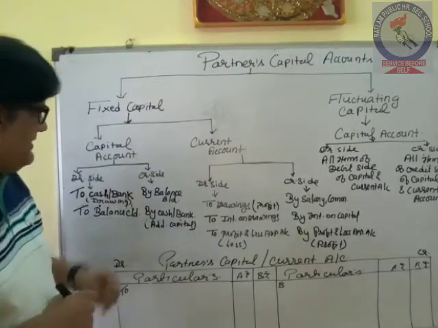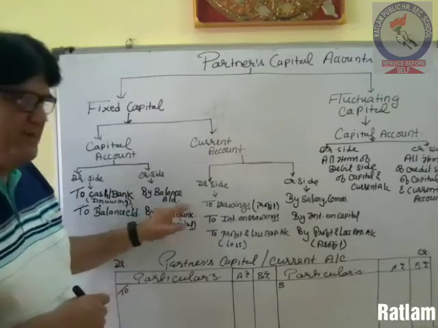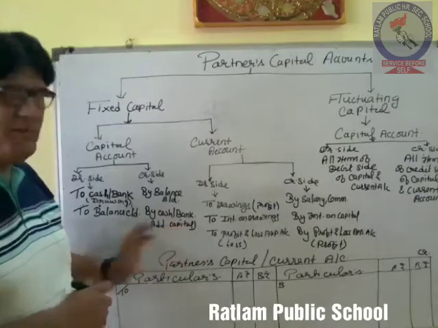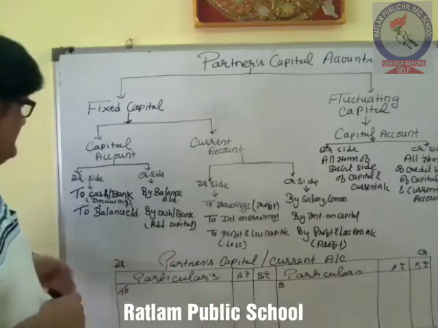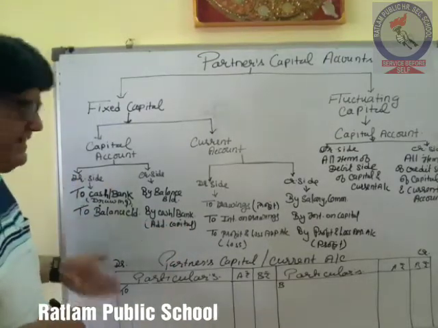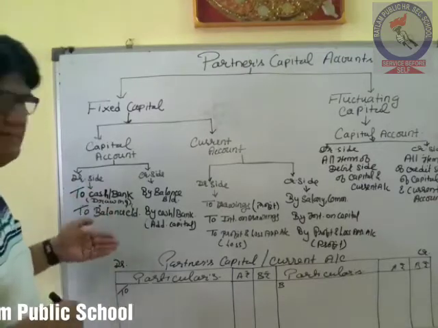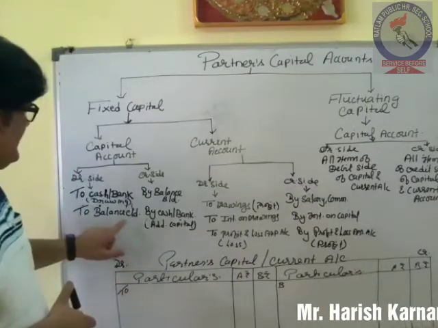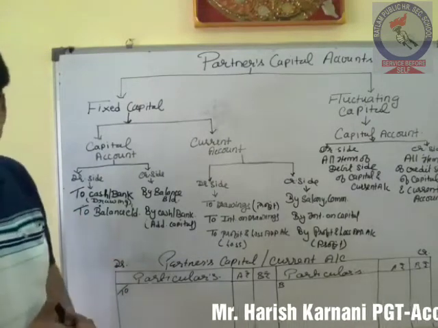Okay, on credit side, opening balance, that is by balance BD, and any new capital introduced, so by cash or by bank. On debit side, it will be to cash or bank if the partner has withdrawn any money, and to balance CD, that is the closing balance.